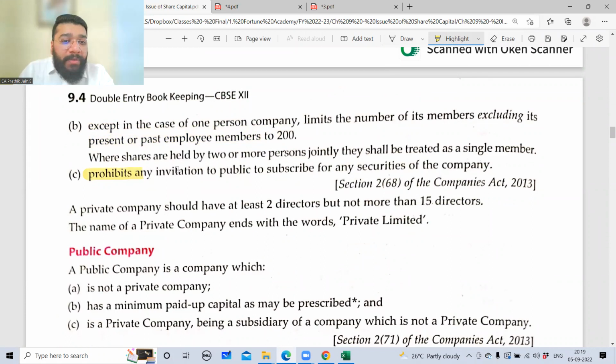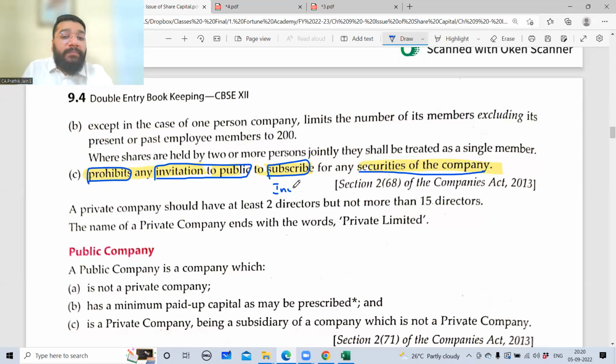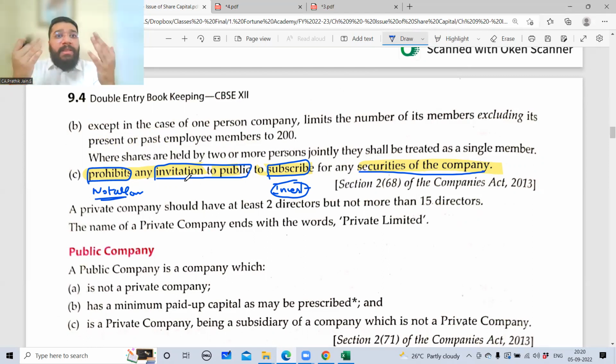C point, prohibits any invitation to the public to subscribe for any securities of the company. All heavy words. Prohibits means what? Restricted. You cannot invite the public for investing in the shares of your company. Subscribe means invest. Prohibit means not allowed. You are not allowed to get money from the public, which means as a private company, you cannot go to a random person, the general public, and say, give me the money. If you want to get the money from the general public, you have to register as a public limited company.